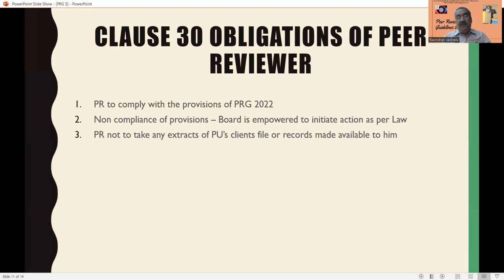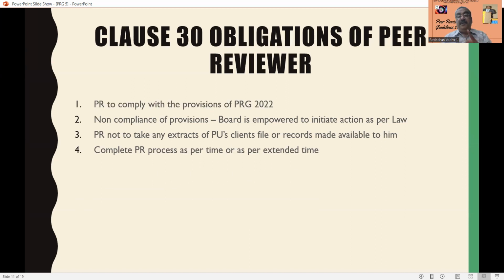Then the peer reviewer should not take any extracts, either during or after completion of the peer review process. He is not supposed to take the client's records or client's files that are made available to him. This is also a very serious matter, because sometimes the peer reviewer wants to view the client details. So he should not take any extract, but he can keep the working notes. He has no right to take extracts of the practice unit's clients.